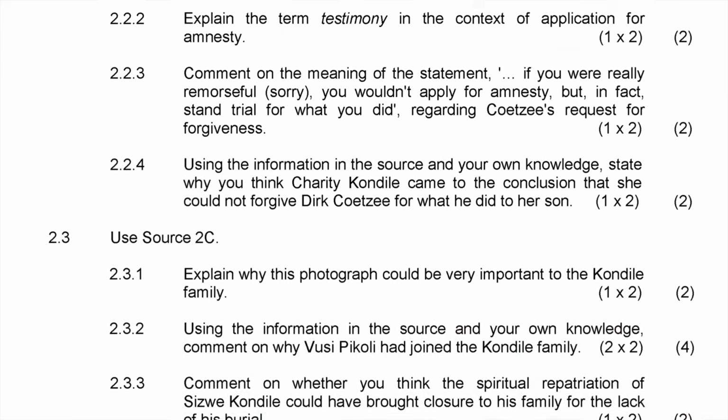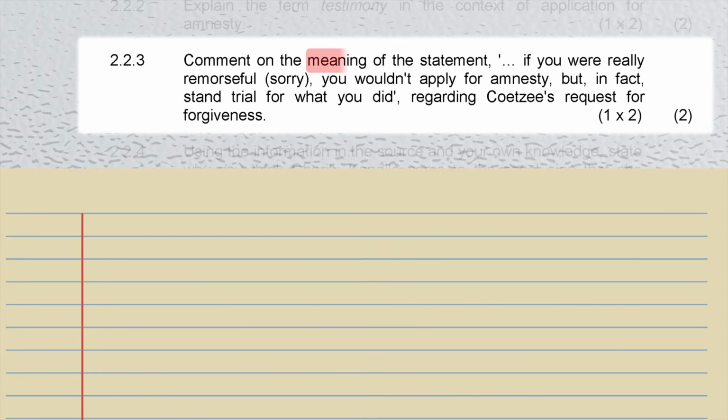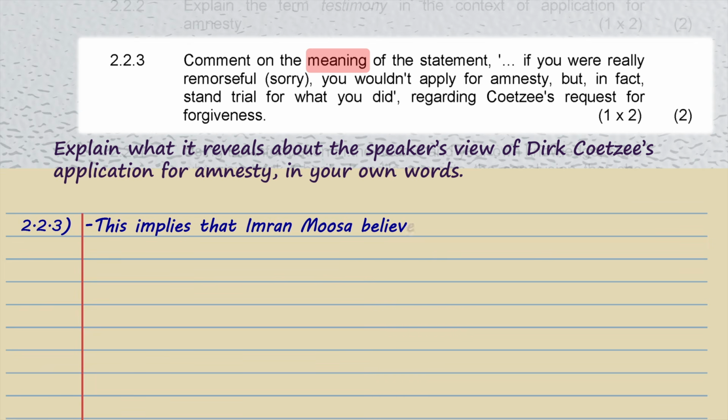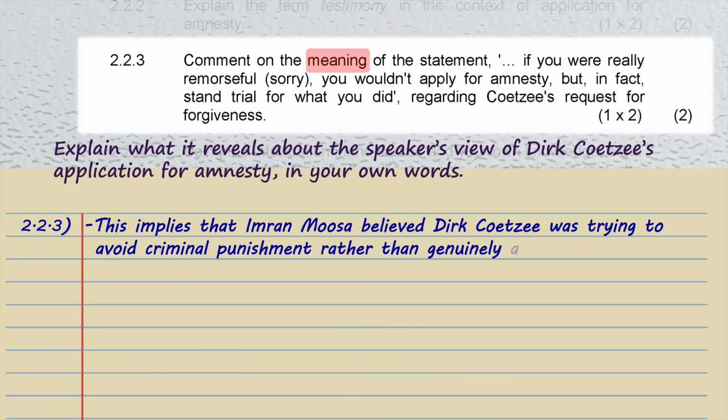2.2.3 is the next question, which asks you to comment on the meaning of the statement. "If you were really remorseful, you wouldn't apply for amnesty, but in fact, stand trial for what you did." Regarding Coetzee's request for forgiveness, the examiner is not asking you to repeat the statement. Instead, explain what it reveals about the speaker's view of Dirk Coetzee's application for amnesty. The statement implies that Imran Musa believed Dirk Coetzee was trying to avoid criminal punishment rather than genuinely accepting responsibility for the murder of Sizwe Kondile.